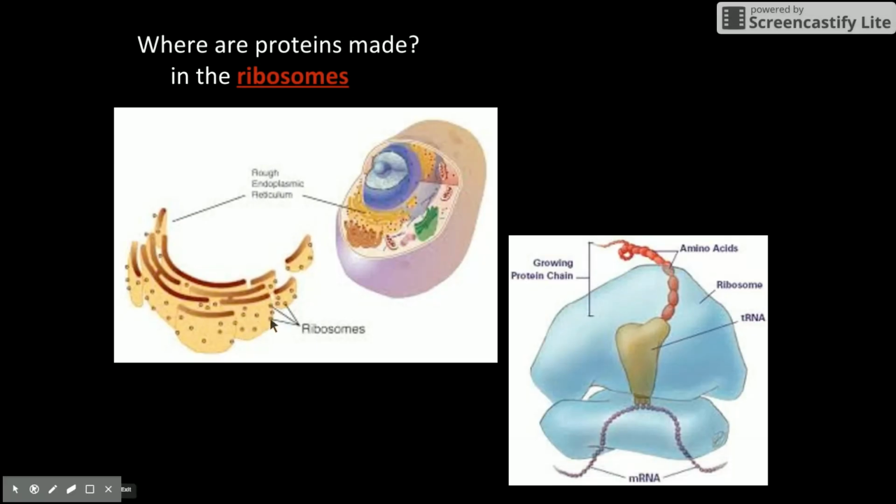If you zoom in on one of these ribosomes, they're actually more complicated than just a little dot. They actually have different structures to them. They have something called mRNA moving through them. They have tRNA. They have the amino acid chain that's being built. And we're going to talk about that more later. But I just wanted to give you a heads up that the ribosomes are not just little tiny dots the way we've been showing them. They're actually a little bit more complicated than that. So we will talk about that a little bit later.